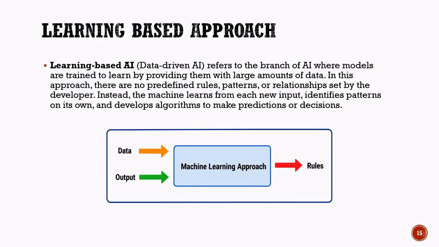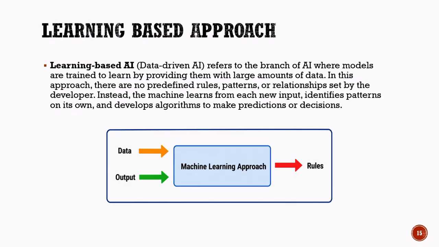In a learning-based approach, the AI system is trained using large amounts of data. Instead of being told exactly what rules to follow, the system examines the data, identifies patterns, and learns relationships on its own. As the model processes more data, it becomes better at recognizing patterns and making accurate predictions or decisions. In other words, the rules are not manually programmed by developers. Instead, the AI discovers these rules automatically during the learning process.